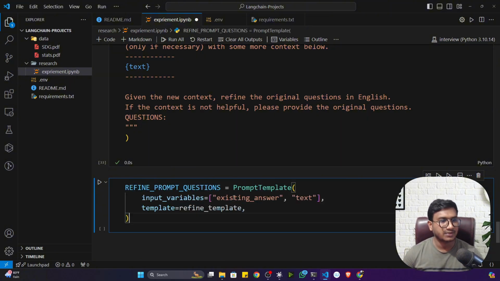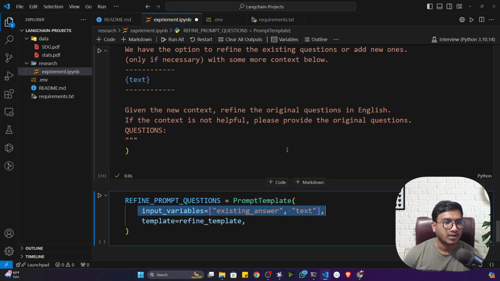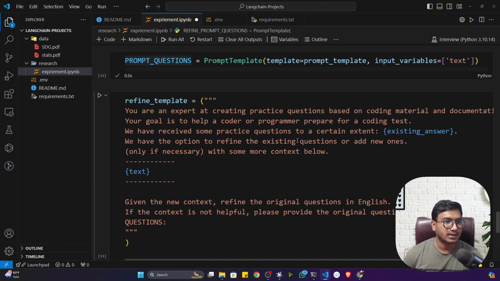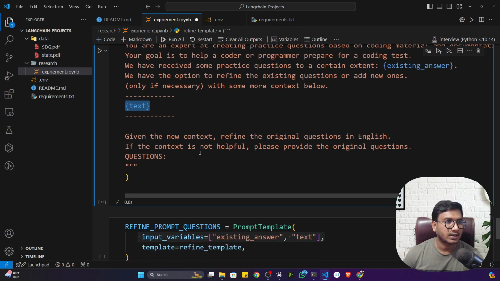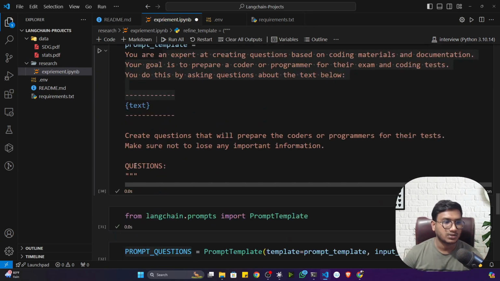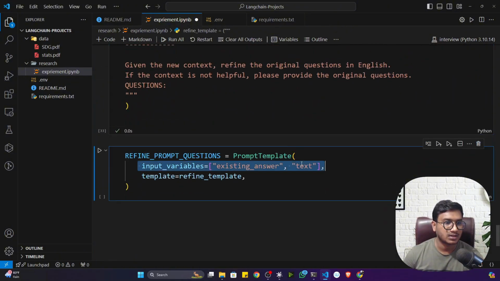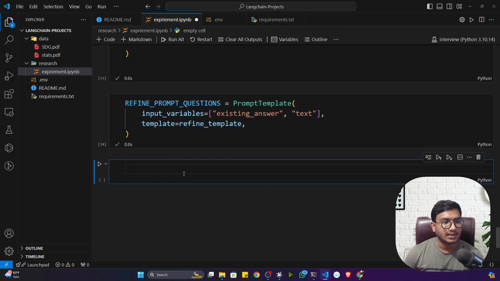Let's also define this refined prompt template. Again, I'm going to use prompt template. Inside that, I'm going to pass the input variables. Now there are two input variables. One is the existing answer, which I will get, and the other is the text. That means again you have to give the entire text, that means the chunks. So these two inputs you have to give. You can see text and existing answer, and it will give me the refined prompt template. Fine. Now I'll generate the questions.